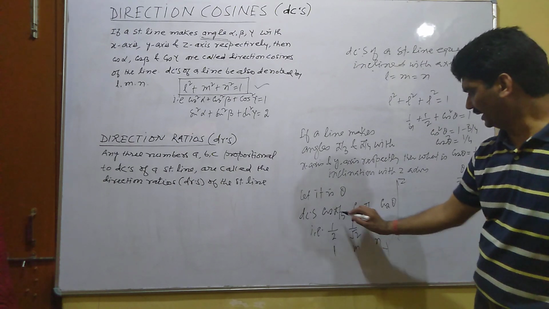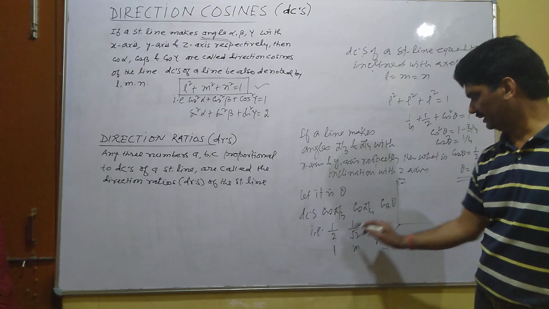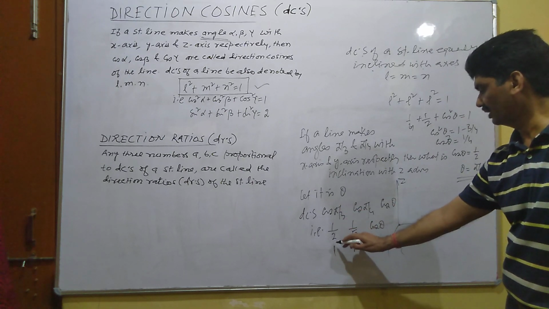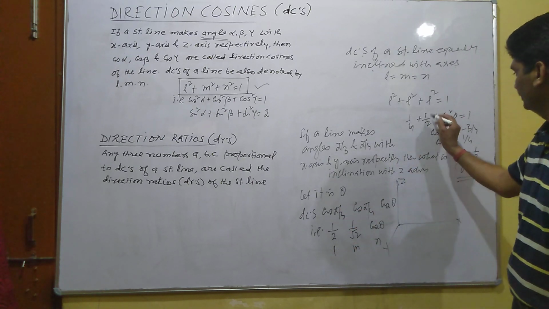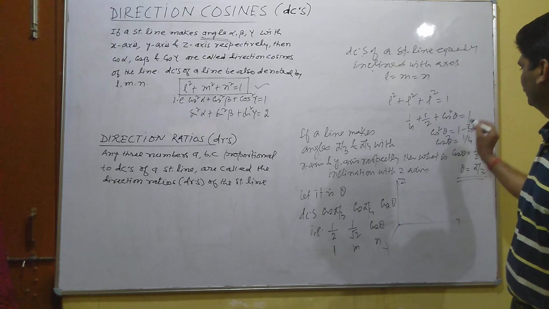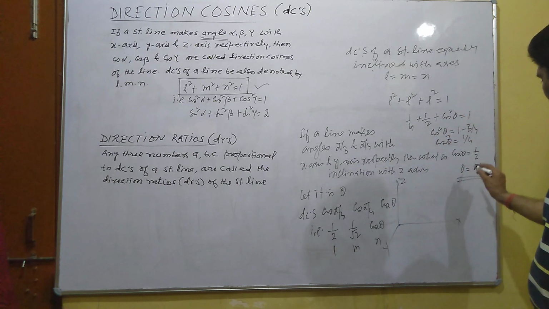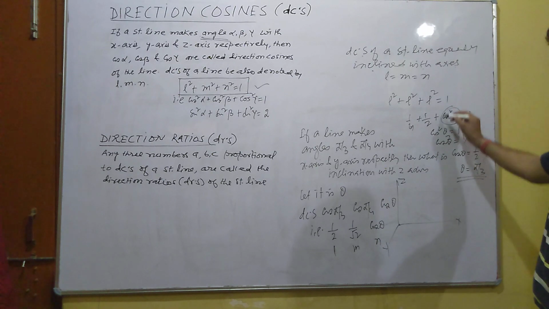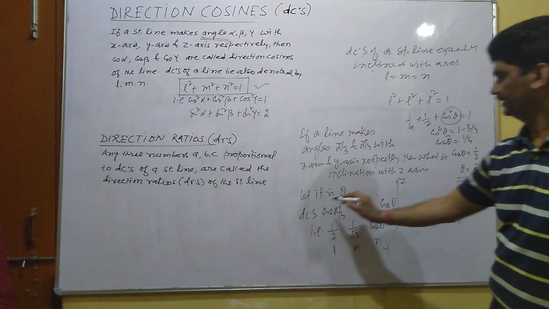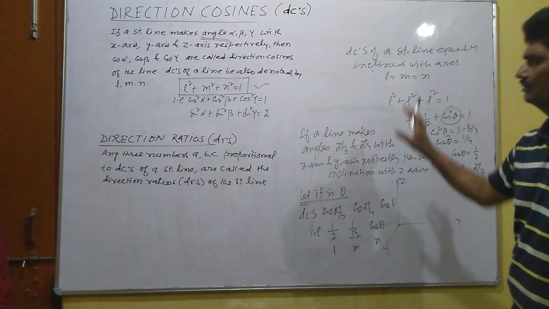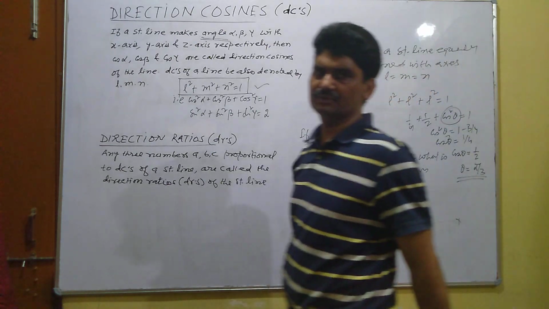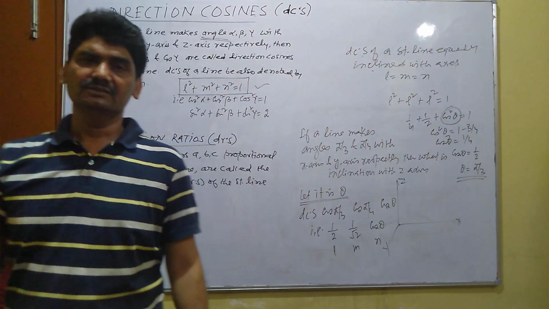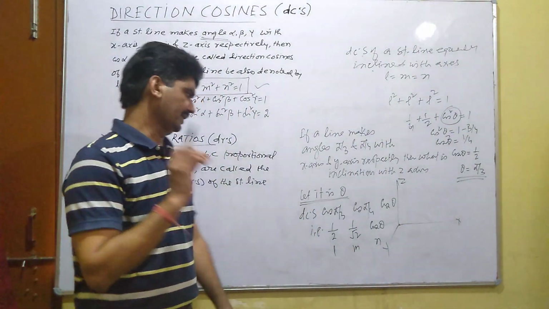Okay, so cos pi by 3 is 1 by 2, the direction cosines L square 1 by 4, M square 1 by 2, N square equal to 1, and by simplifying we find the required value, that is of theta, which is assumed here. So such type of problem we can solve by using this relation. So that is the basic concept of direction cosine.